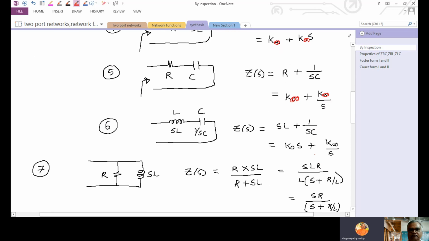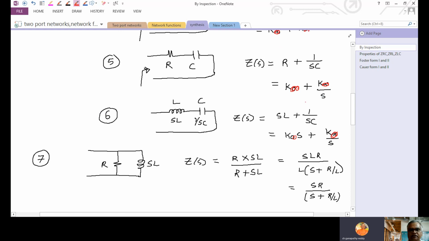The same way here also. It is having pole at S equal to 0, so this is K0. It is having pole at S equal to infinite. This is K infinite. This is the correction.